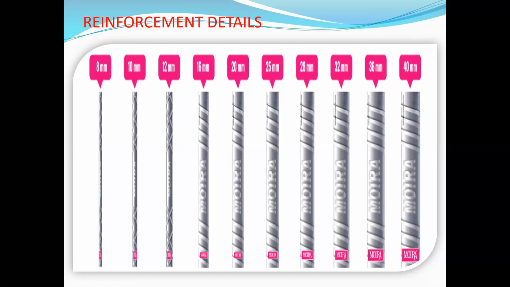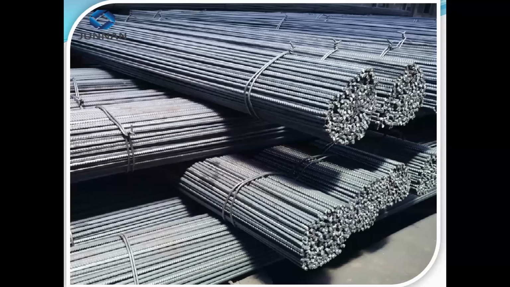See the picture: 8 mm, 10 mm, 12 mm, 16 mm, 20 mm, 25 mm, 28 mm, 32 mm, 36 mm, 40 mm. These are the reinforcement bar sizes, diameters of bars. See these different sizes of reinforcement bars.